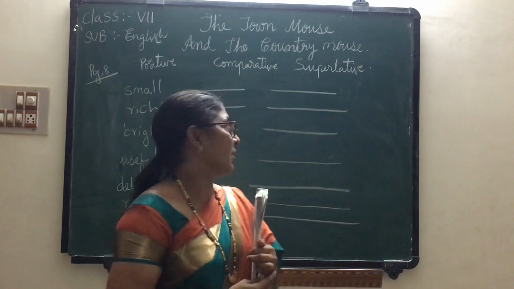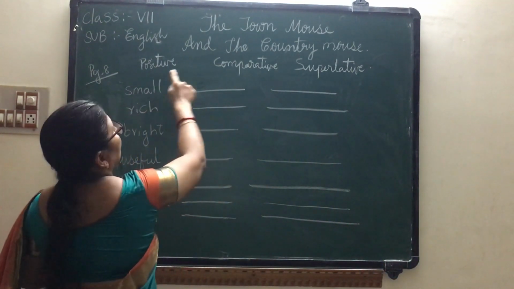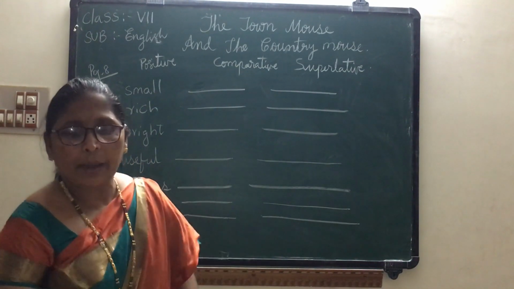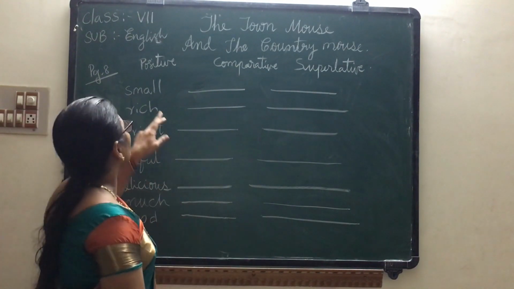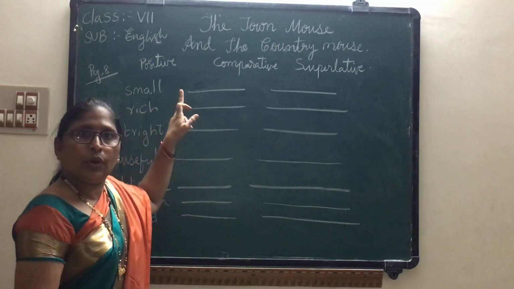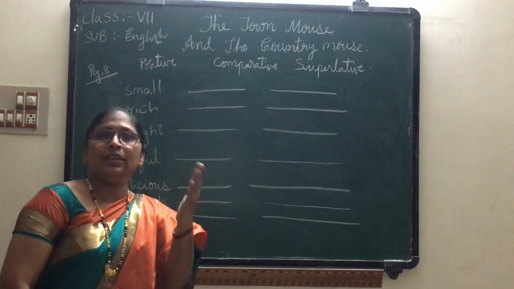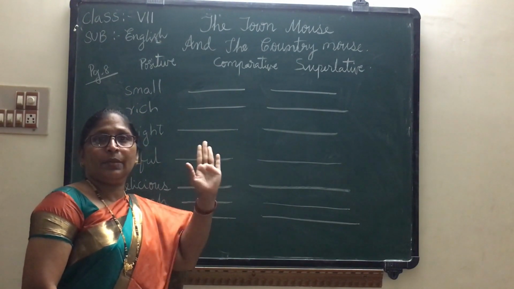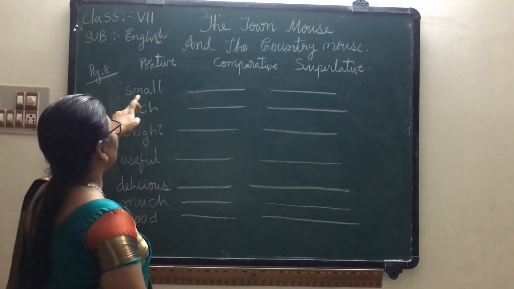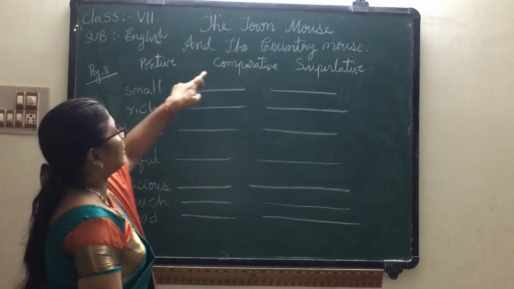Here I am explaining, see. Positive, comparative, superlative. How do we change positive into comparative and superlative? To change the adjective given here, what is an adjective, you know? Adjective means describing word. Here we are describing a noun. What is the adjective here? Small. How do we change it into comparative?